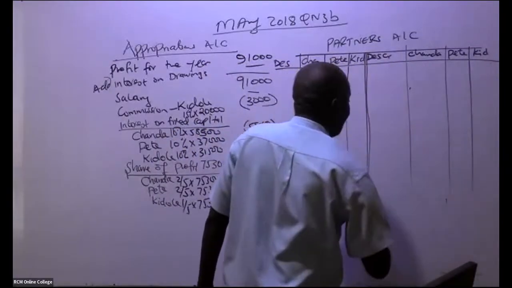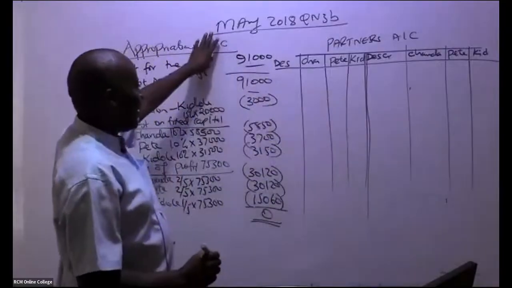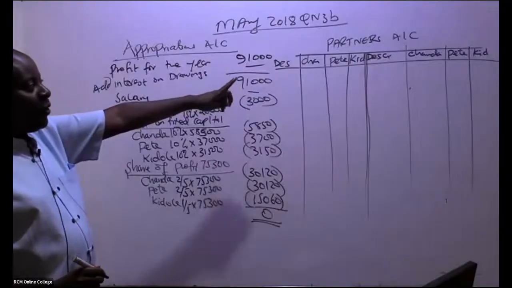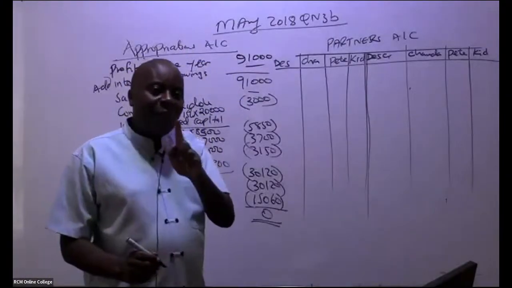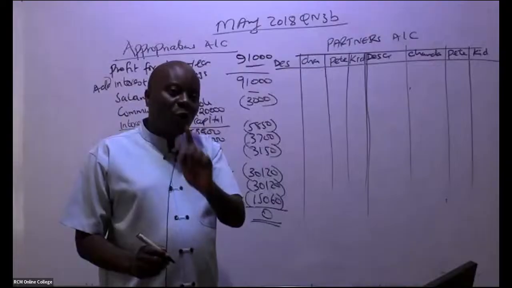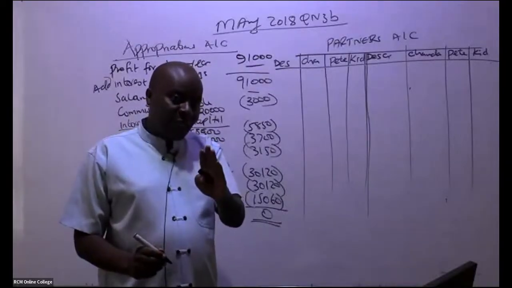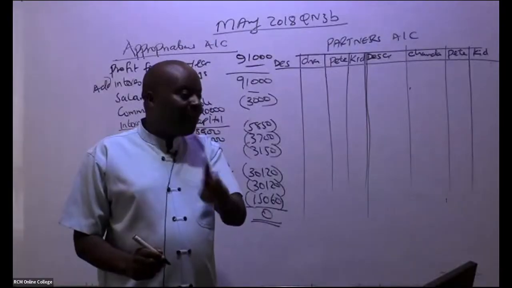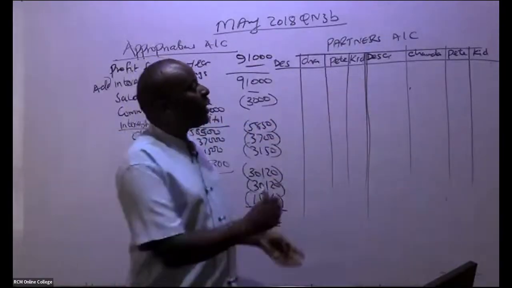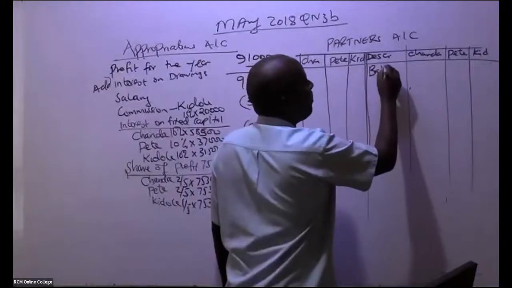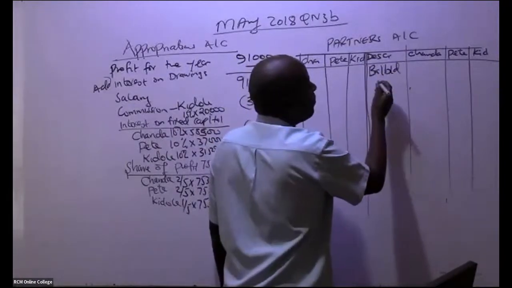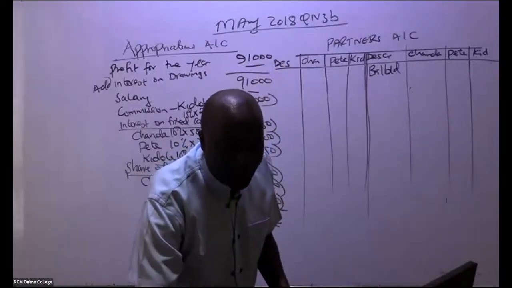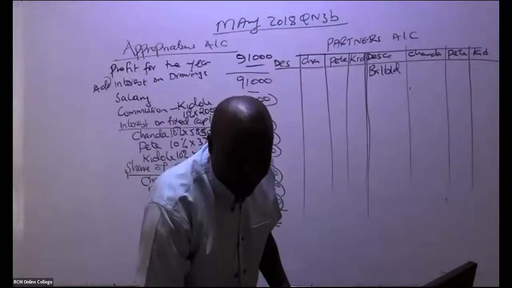So free marks now are starting from here. Remember, no mark will be given for what is above, but now free marks are starting from here. Remember, partners, whenever they have capital with us, the capital will be on the credit side. So if you go to their trial balance and you see they have capital on the credit, you just bring it here. So we start with balance brought down. Are you able to see they are fixed capital?